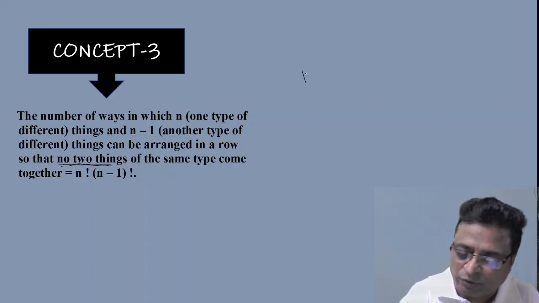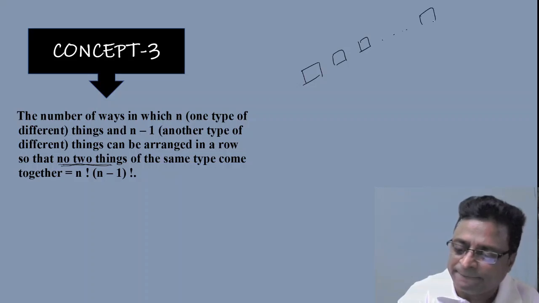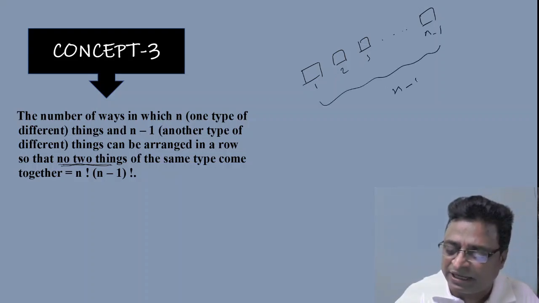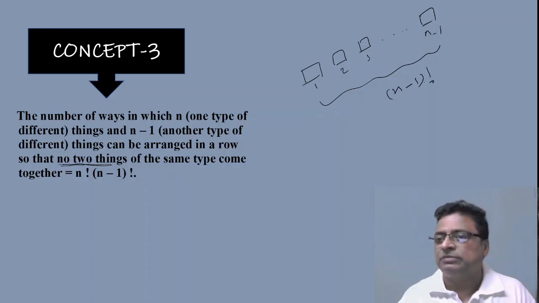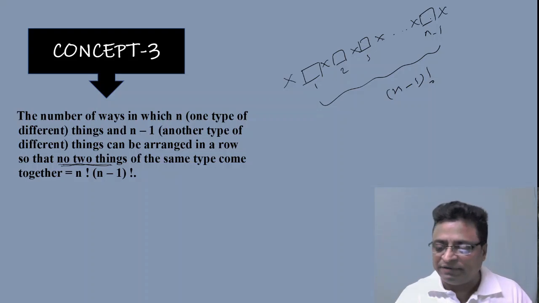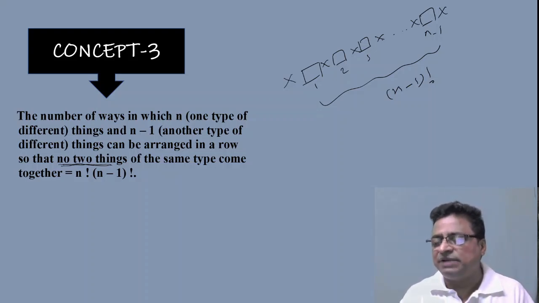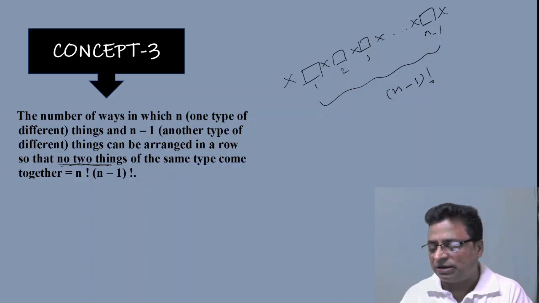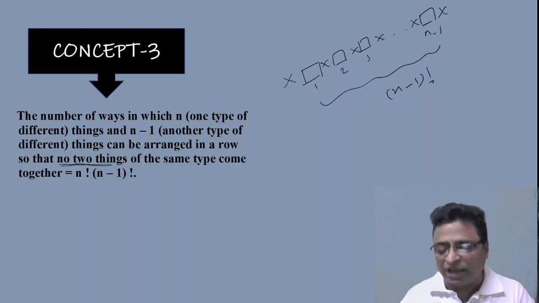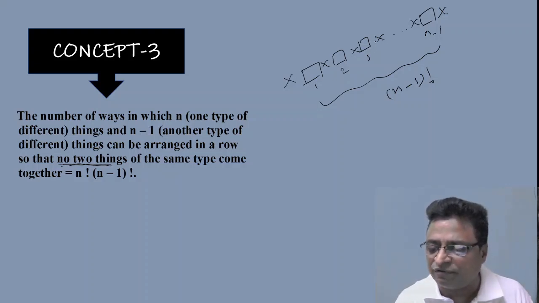Suppose these are the n minus 1 things. This is the first thing, second thing, third thing. First I am arranging n minus 1 things. These n minus 1 things can be arranged in n minus 1 factorial ways. But between them, count the number of gaps. Between n minus 1 things, there are n gaps. Because this is 1, 2, 3, 4, like that.